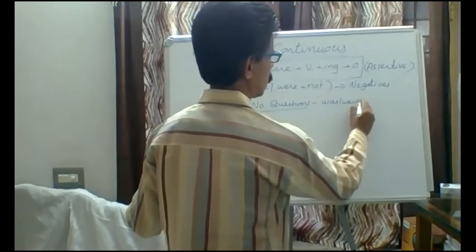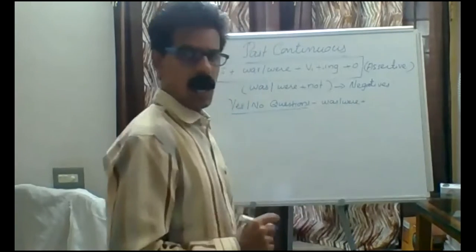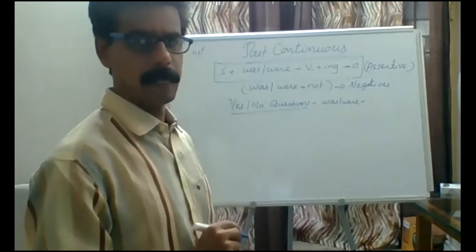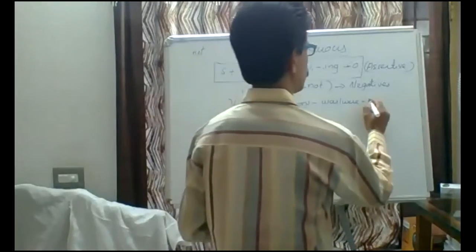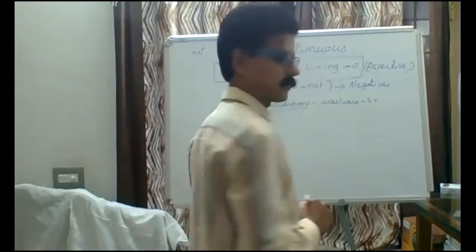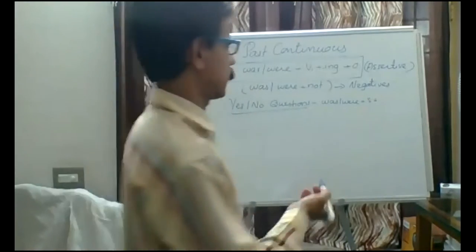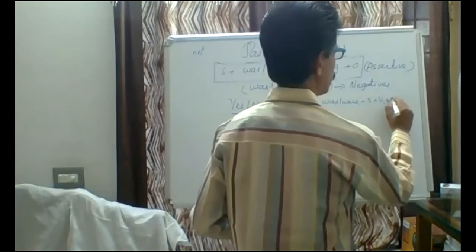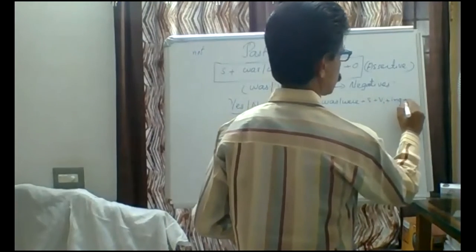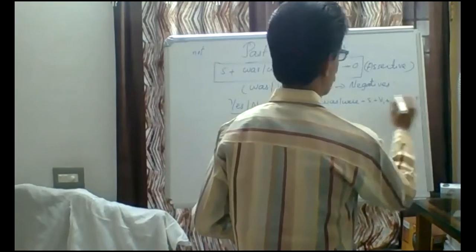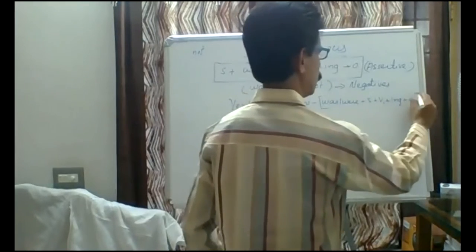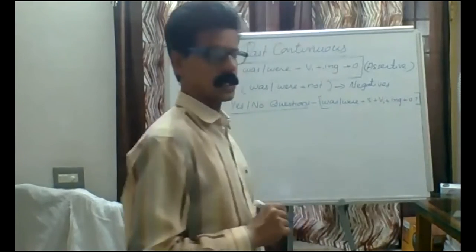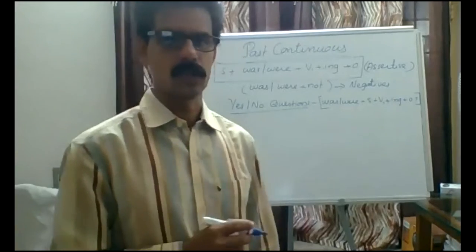After the helping verb, there must be the subject. Then next, the main verb, that is V1 plus ing. And the last part is the object and the question mark. This is the structure of yes or no questions.